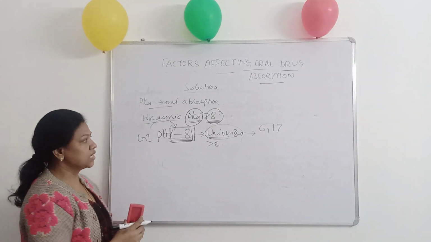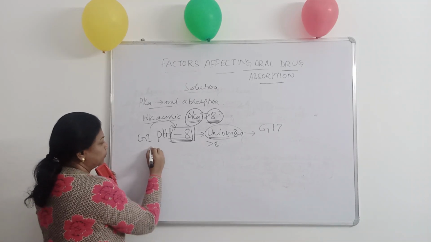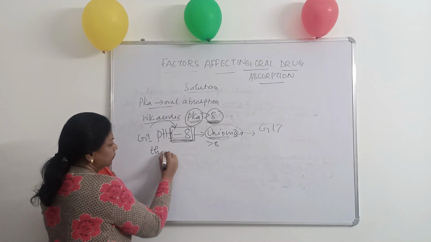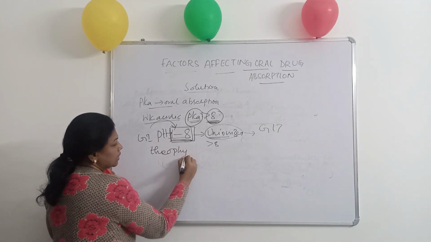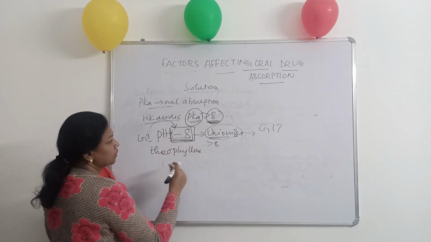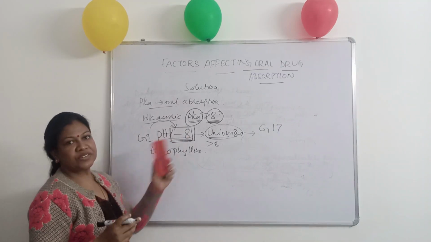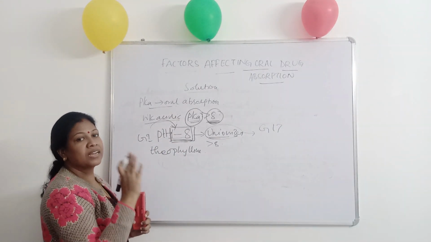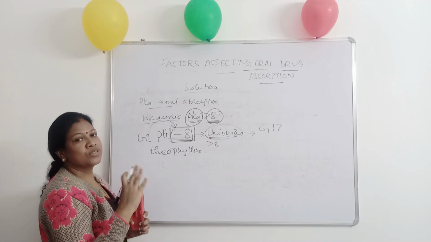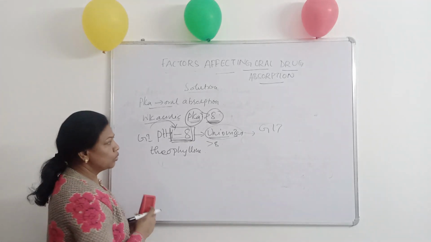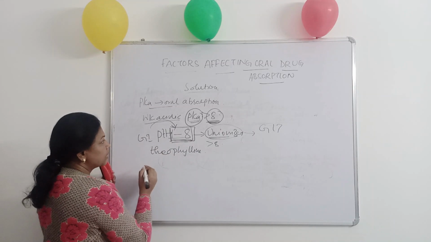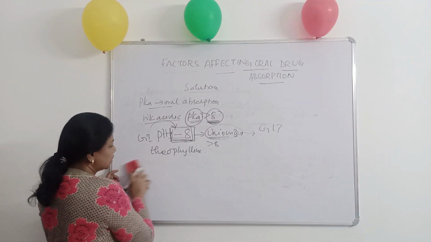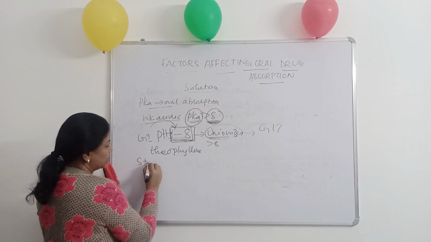These weakly acidic drugs, like theophylline, are examples of weakly acidic drugs whose pKa is greater than 8, which will be unionized throughout the GIT, so they get absorbed throughout the GIT. And in the reverse case, in the case of weak base, first we consider the strong acid, then we discuss the weak base.